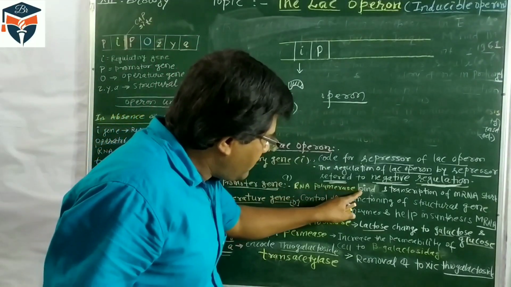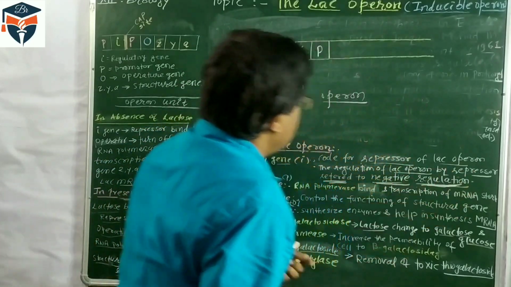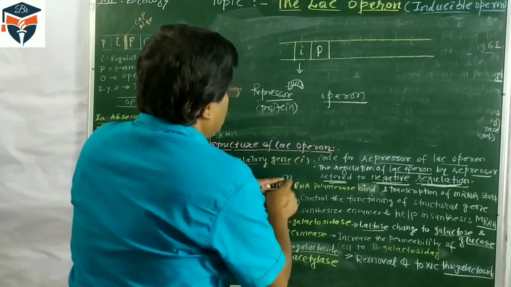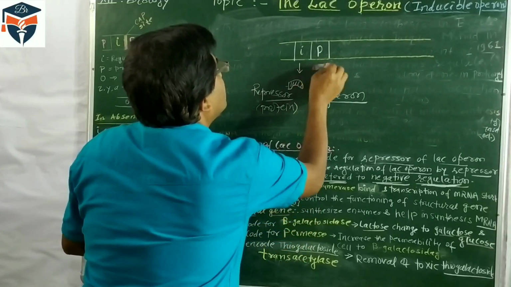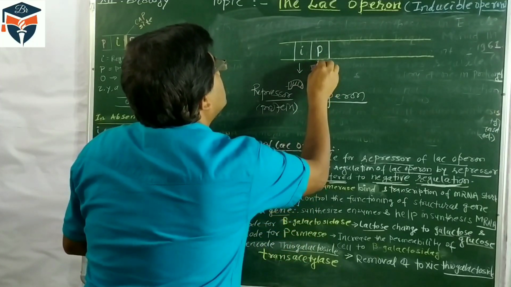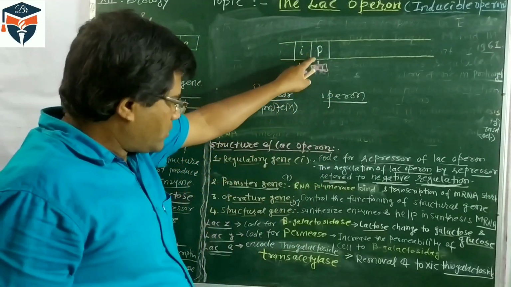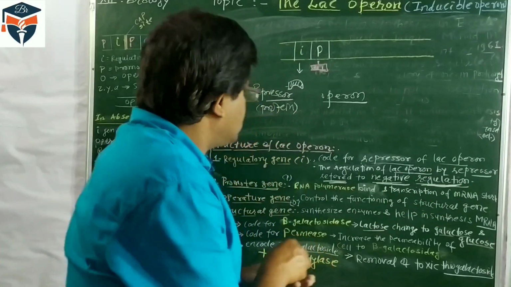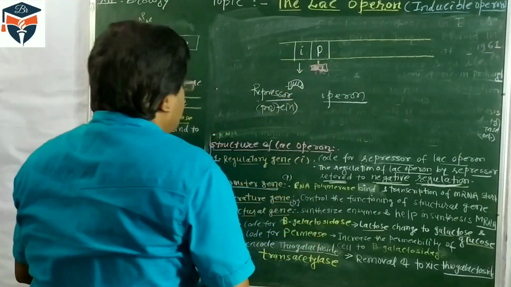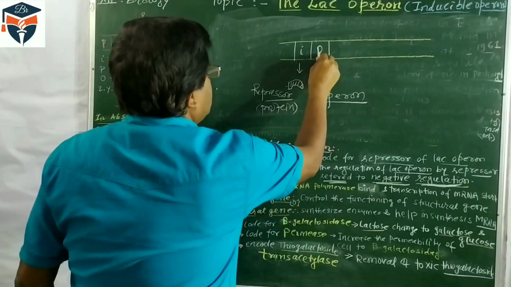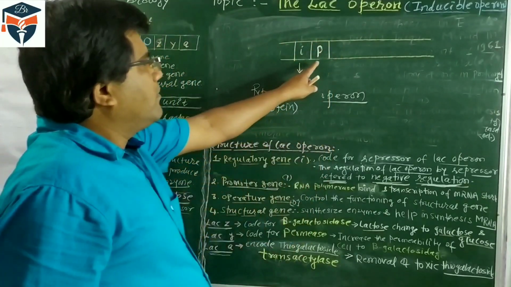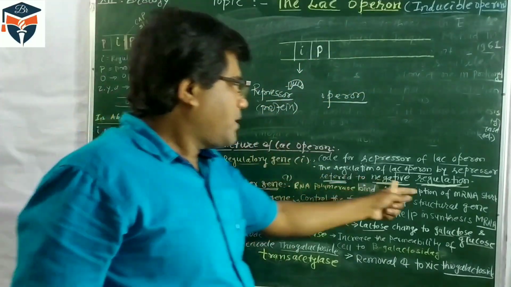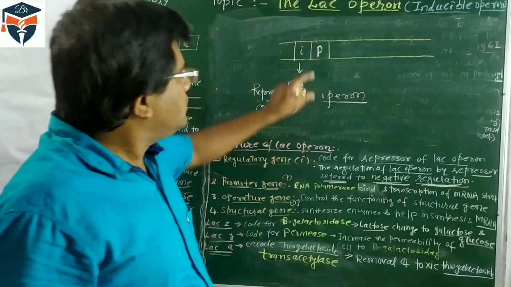RNA polymerase binds and transcription of mRNA starts. During mRNA synthesis, the enzyme RNA polymerase is bound with the promoter, and if RNA polymerase binds with the promoter, transcription of mRNA starts. So the P gene provides the site for the binding of RNA polymerase, and then the process of mRNA synthesis starts. So this is the P gene.